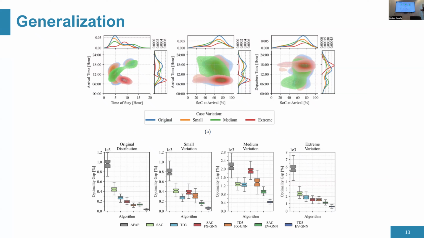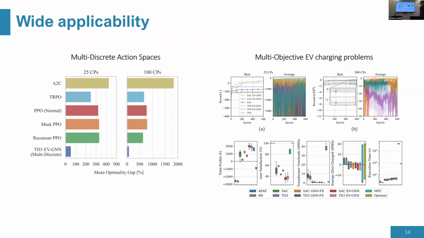And again, we assume this is because of the symmetries in the graph and the sample efficiency, etc. And one last thing, we tested it also in multi-discrete action spaces for the same problems. It works very well. We have very big improvement gaps. And also it can work for other types of charging problems like multi-objective problems. So we see we also have very good performance there.